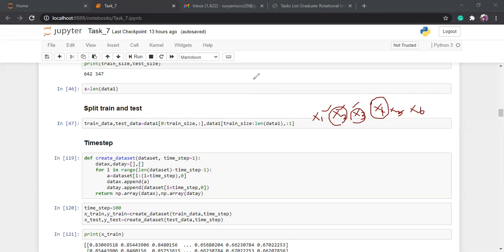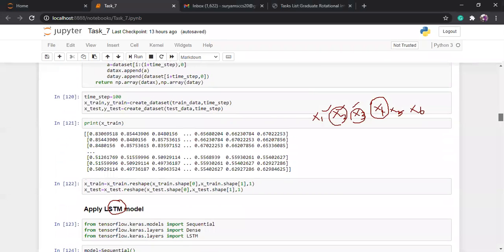That is a time step. Here I use a time step of 100. 100 means your 100th data will fully depend on the previous 99 days. This is our main idea. Here my time step is 100.